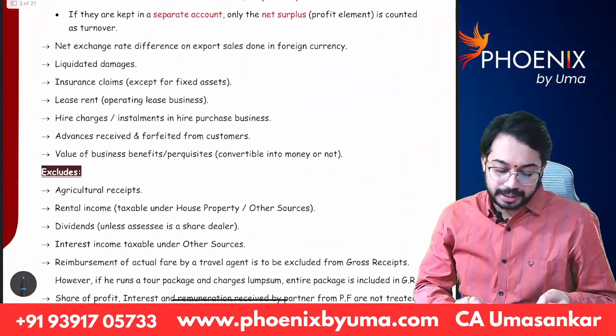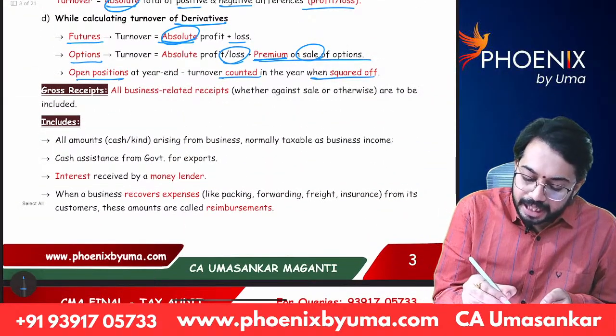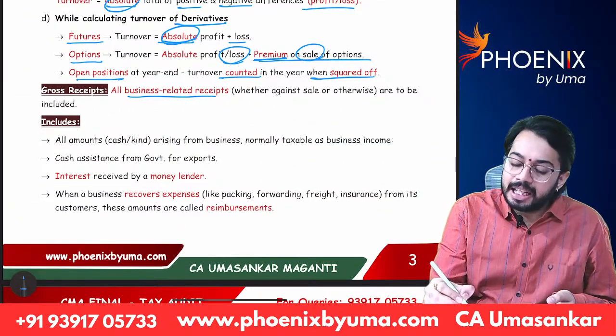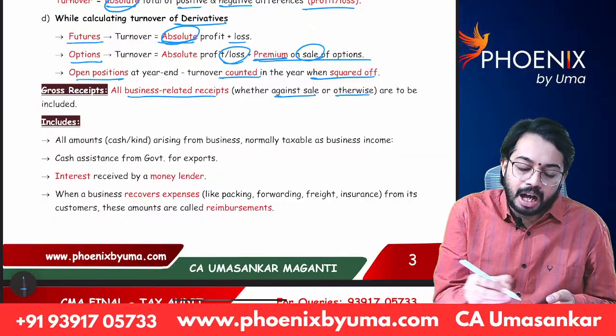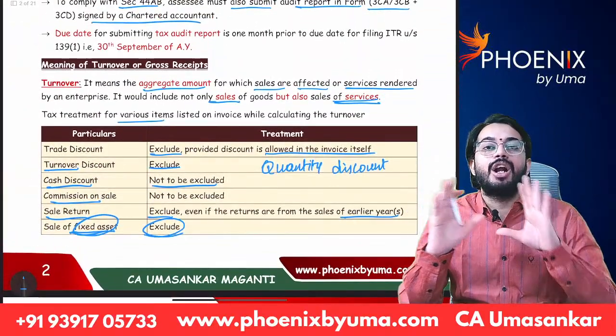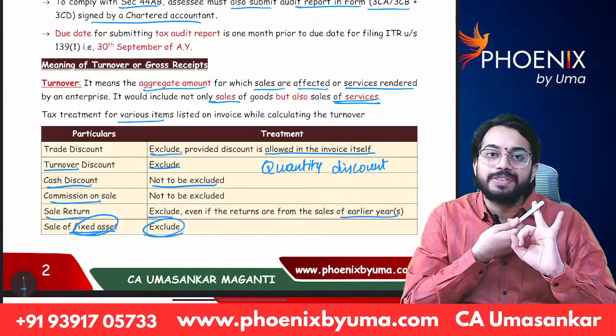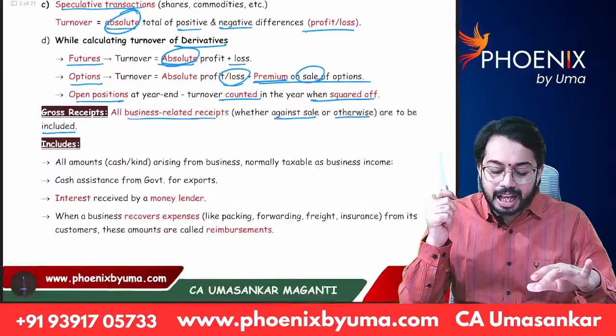Gross receipts. All business related receipts, whether against sale or otherwise, are to be included. See, turnover means only sales, either sale of goods or sale of services. Gross receipts are not like that.